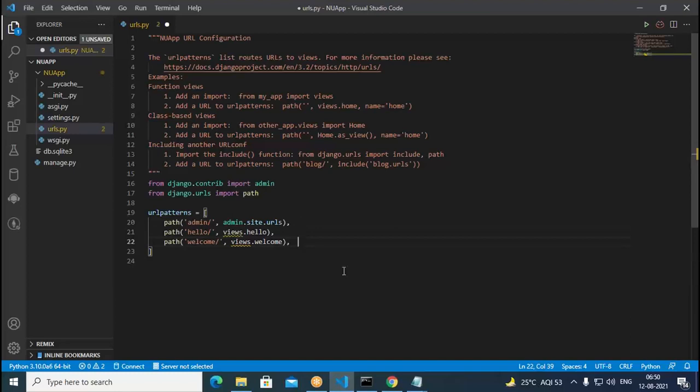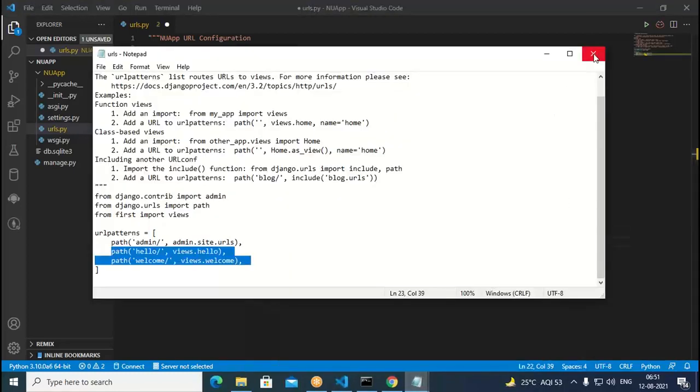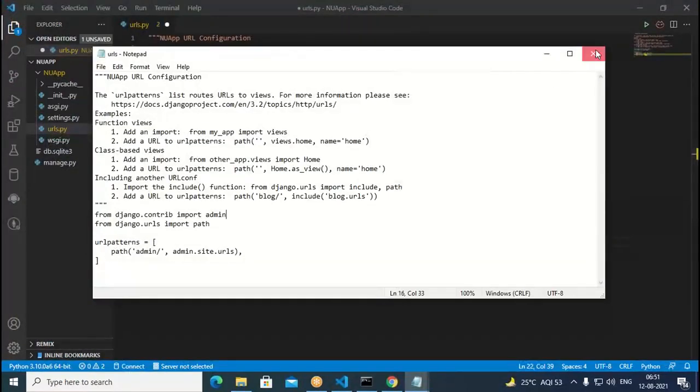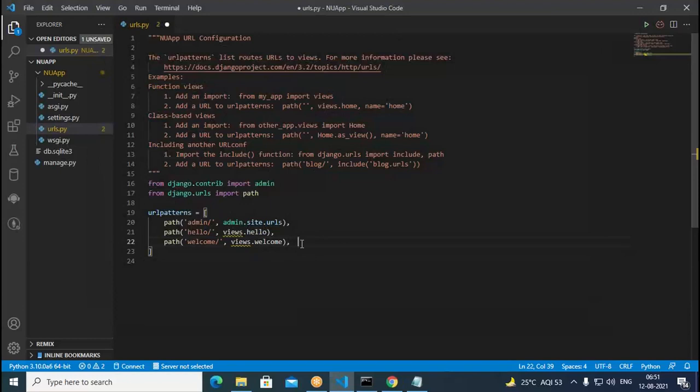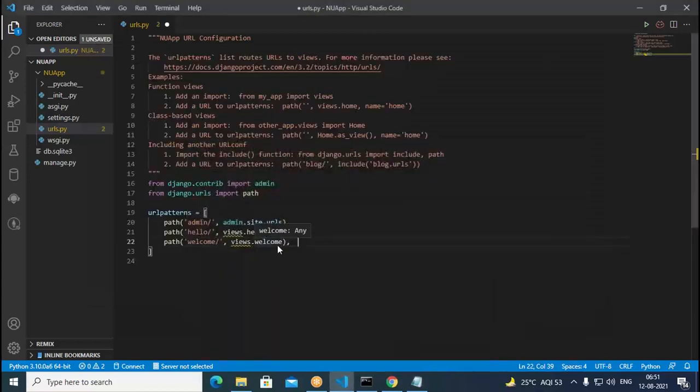So using Notepad, I opened. I close here this one. Okay, I'm going to close this one here. This I'm going to close, and it is available for us. We have now this way. It is available. It is views.welcome and views.hello.